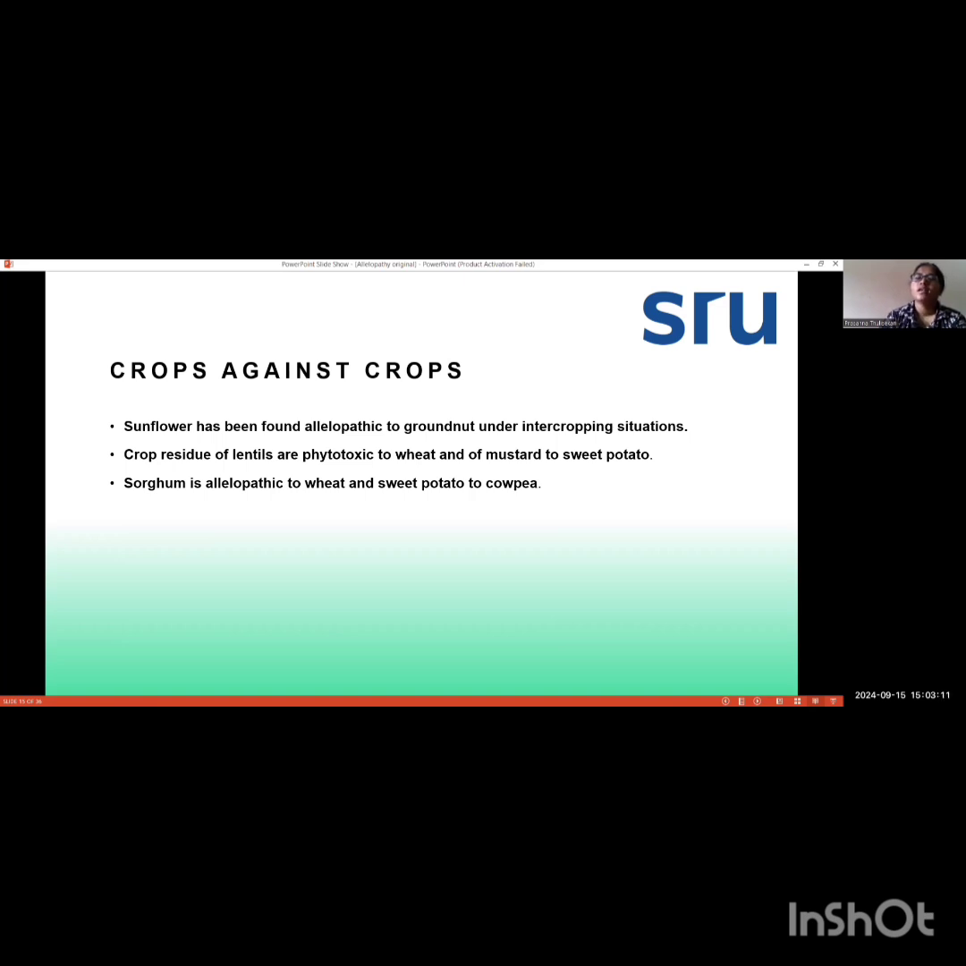And also sorghum is allelopathic to wheat and sweet potato to cowpea. When you grow sorghum and wheat together, sorghum produces some kind of allelochemicals that are harmful for the growth and development of the wheat. And when you grow sweet potato and cowpea together, similarly sweet potato will also produce allelochemicals that are toxic for the growth and development of the cowpea.